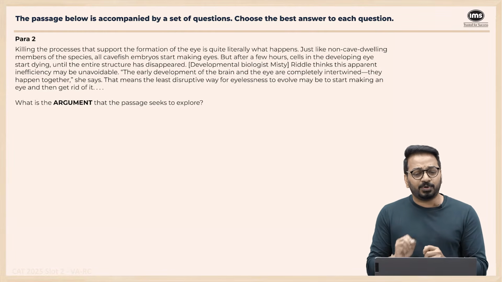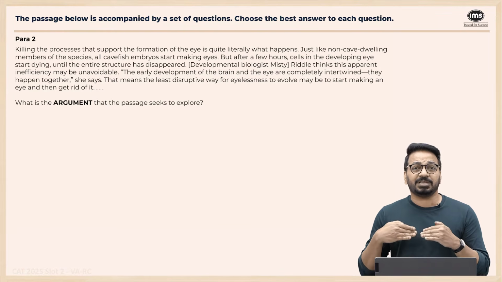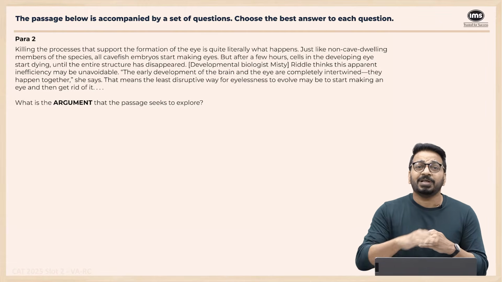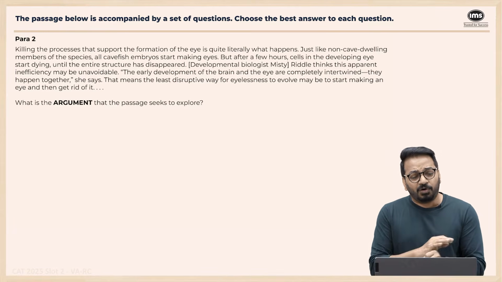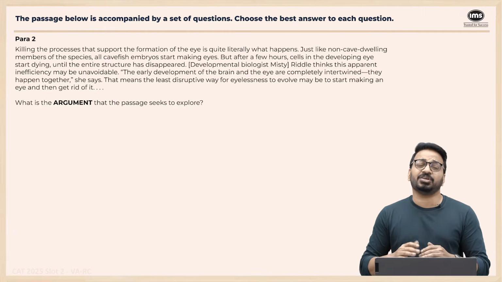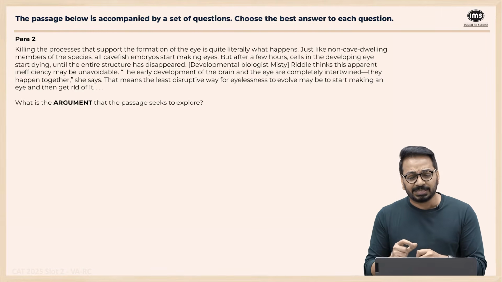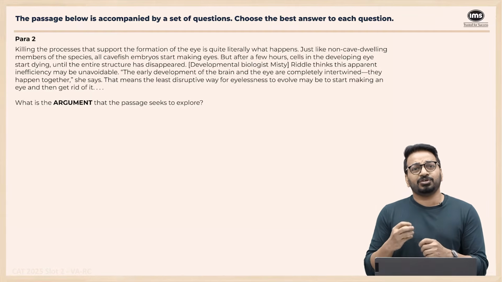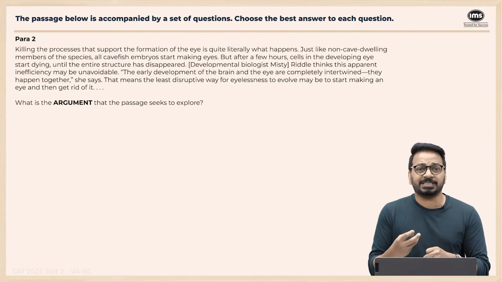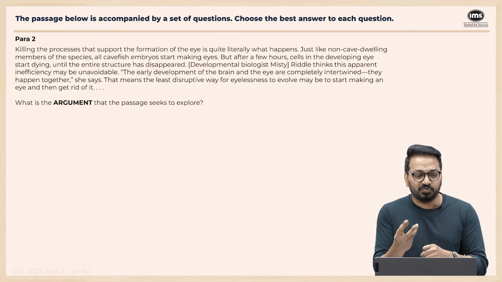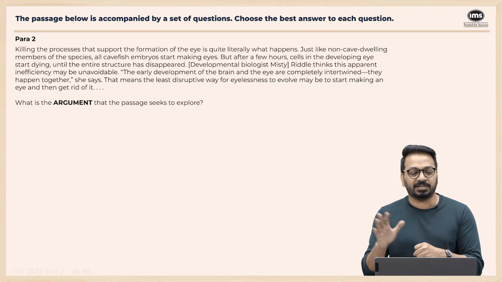Killing the processes that support the formation of the eye is quite literally what happens. So there are some processes through which the eyes are formed, and that process itself goes off. Just like non-cave dwelling members of the species, all cavefish embryos start making eyes. So just like all fish species, they start with making eyes. But after a few hours, cells in the developing eye start dying. So it's not like cavefish are born without eyes. They are born with eyes and the embryos start making eyes, but after a few hours the developing cells start dying until the entire structure has disappeared.